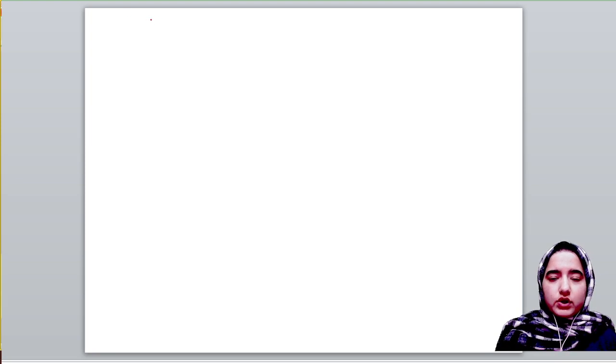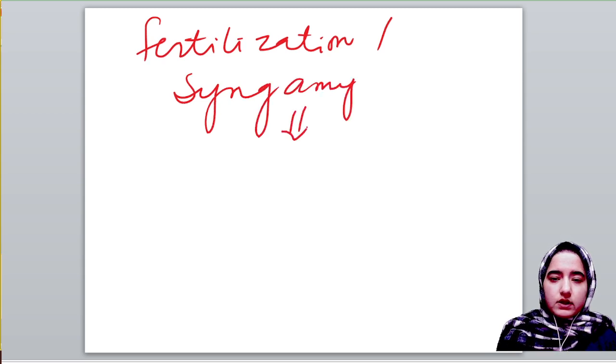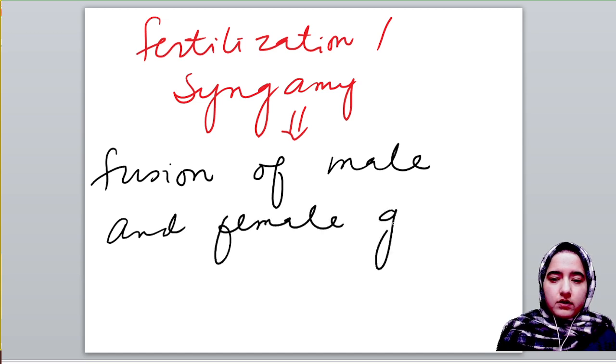Obviously, what will happen after transfer of gamete? Fertilization. Another name of fertilization is syngamy. Syngamy simply means fusion of male and female gametes.